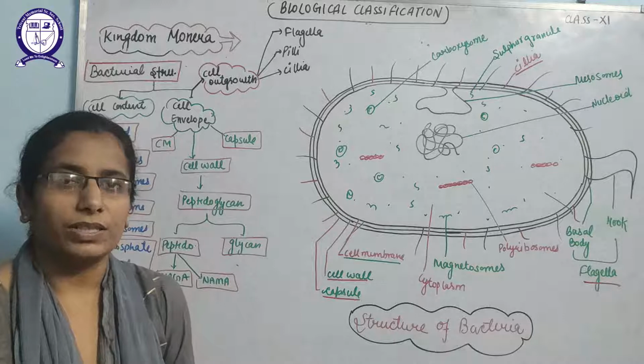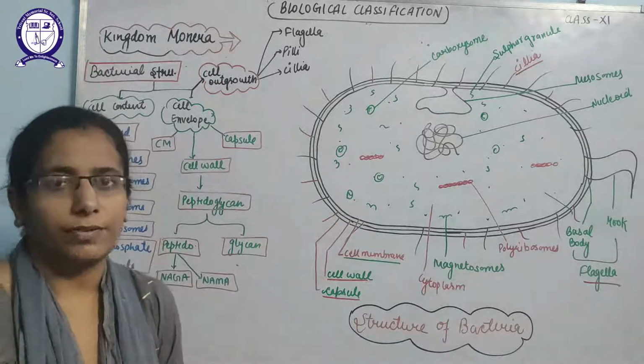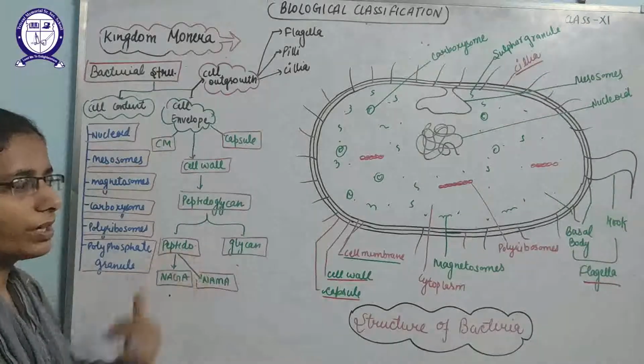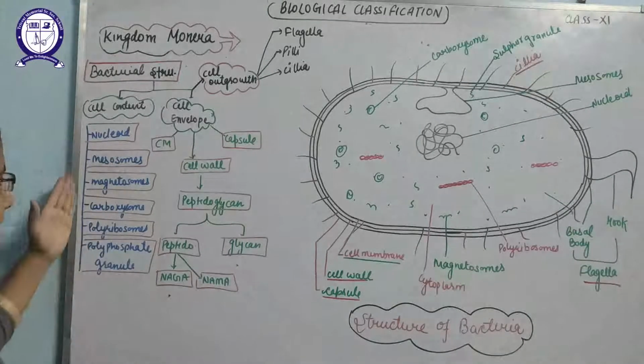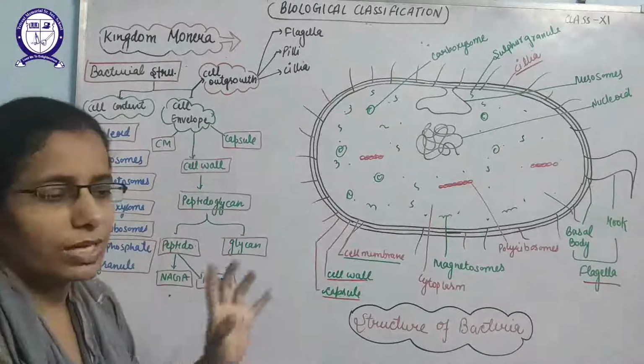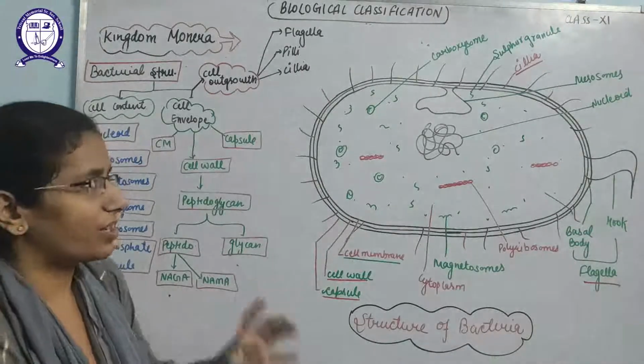Chemotropic bacteria will fix the sulfur from the hydrogen sulfide. So what helps the fixation of sulfur is the sulfur granules. So these are the contents found inside the cell, and the ground tissue is known as the cytoplasm, that contains all these structures.